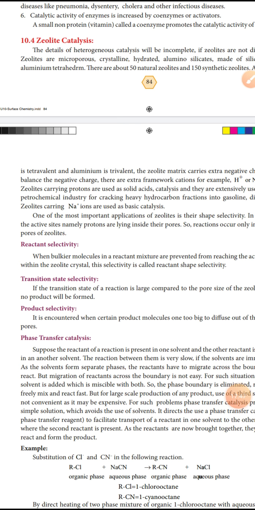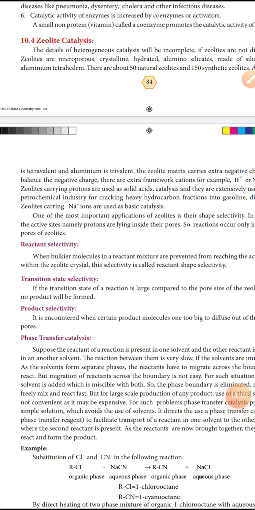Okay, so the next, phase transfer catalysis. Suppose one reactant of a reaction is present in one solvent and the other reactant is present in another solvent. The reaction between them is very slow if the solvents are immiscible.